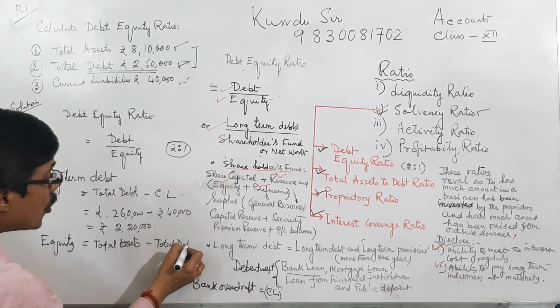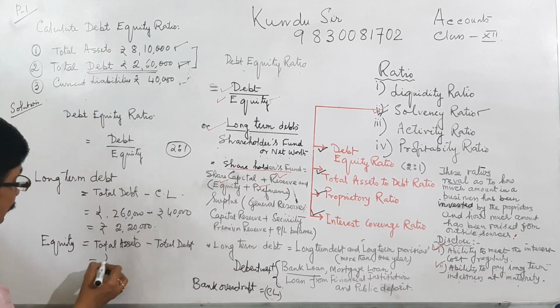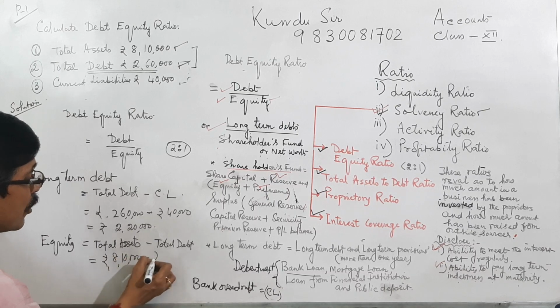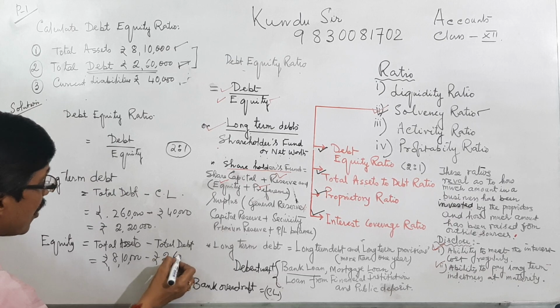If we deduct the total debt from total asset, we get 8,10,000 minus total debt of this organization, 2,60,000.